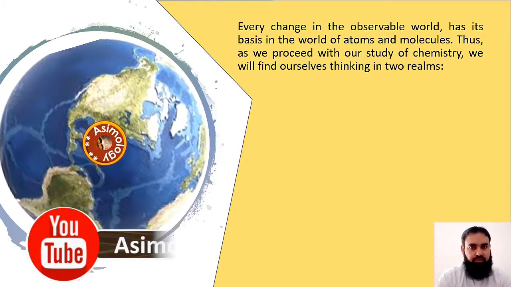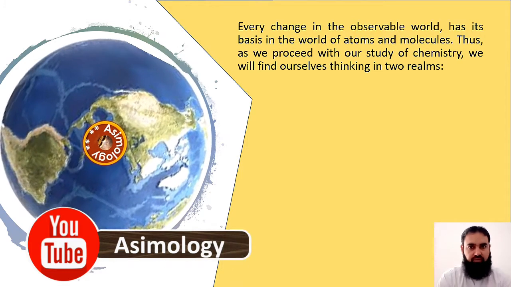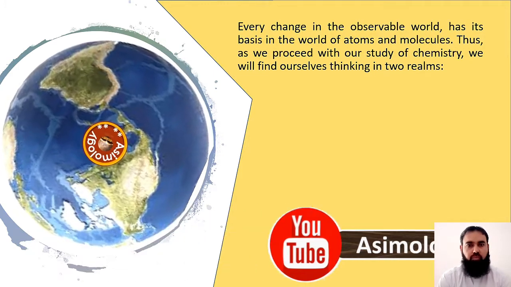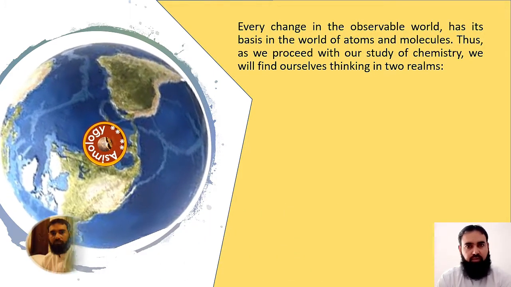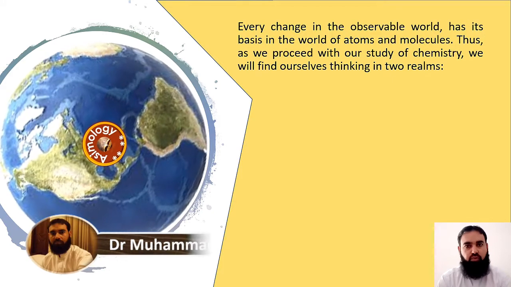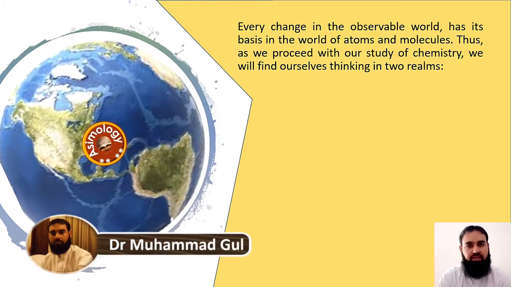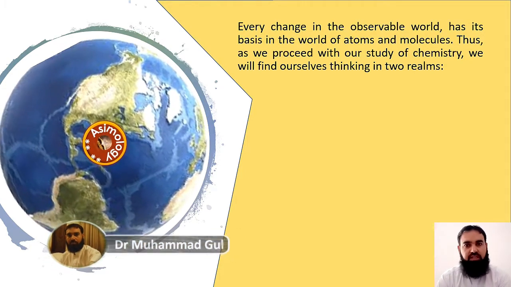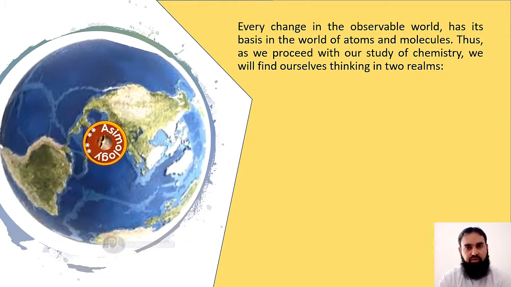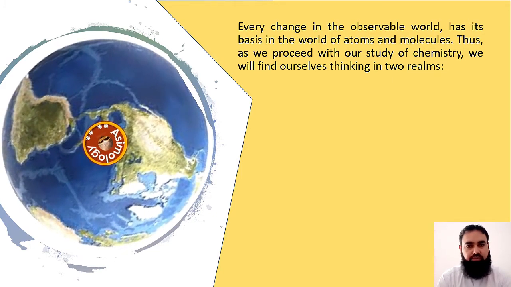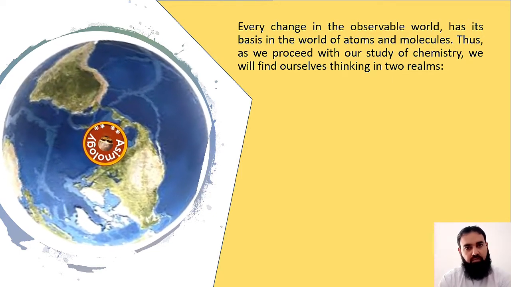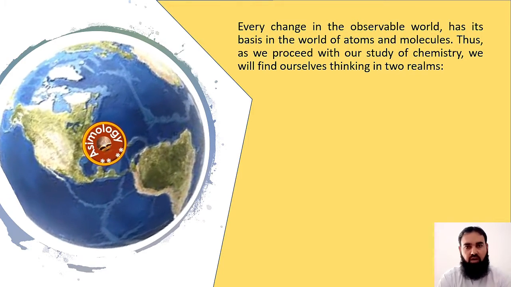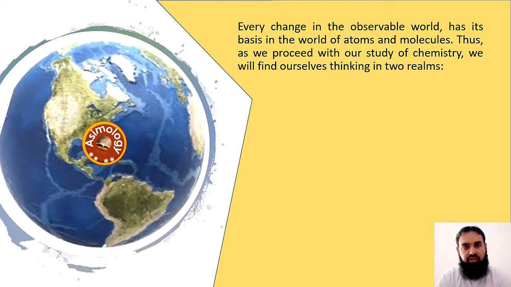In this universe, we observe different phenomena, we observe different things. So we make observations at the macroscopic level. Visually, through our eyes, we observe things. But when chemistry answers or justifies these observations, then the chemist thinks in terms of atoms, in terms of molecules, how atoms or molecules interact with each other.